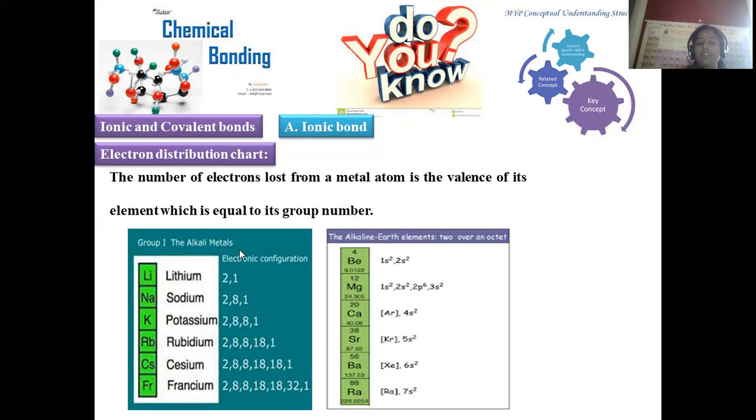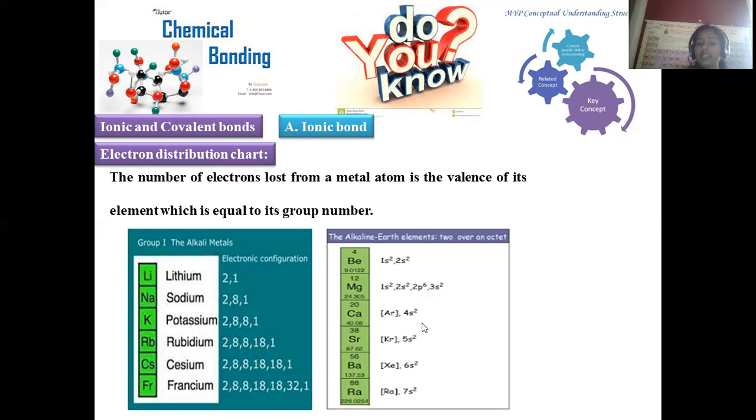For example, all alkali metal group elements have one electron in the outermost shell, hence these are regarded as first group elements. How many valency electrons do first group elements have? Only one, in lithium, sodium, potassium, rubidium, cesium, and francium. Each element has one outermost electron, so the group number is the same.